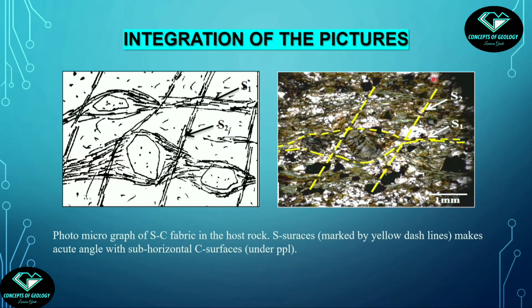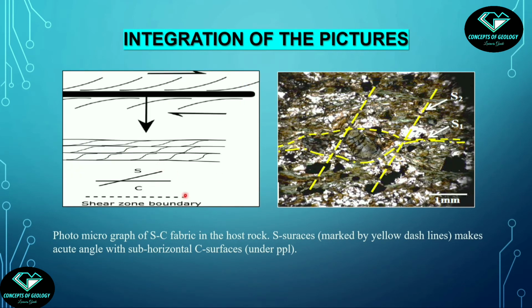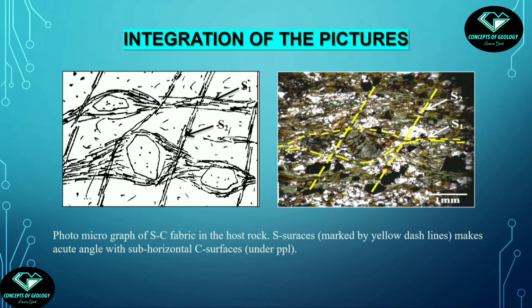Fine, I will not go into depth, but these are called SC fabric. The horizontal foliation, which is the most prominent one and marked as S1, is called the C surface. See here, this is parallel to the shear zone boundary. And the oblique foliation, marked as S2, is called the shear foliation or the S surface. Actually, these S2 foliations were the microlithons of S1. During the second stage deformation, or the shearing event, a new foliation is created in the microlithon zone, and this is the S2. So this is SC fabric in the rock. We will discuss those in depth in a later class.